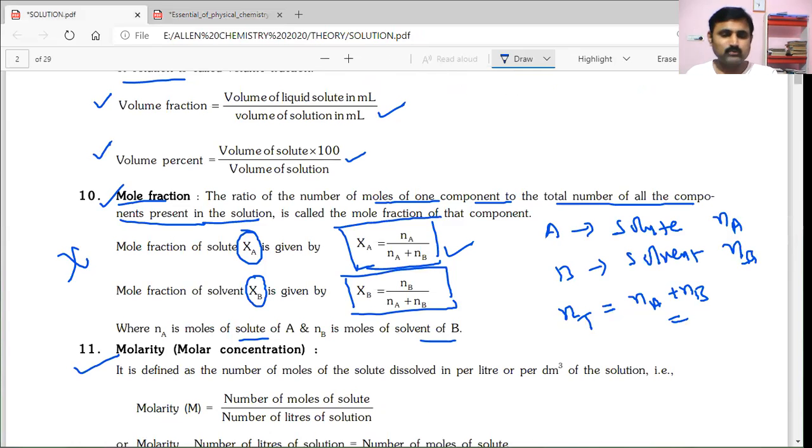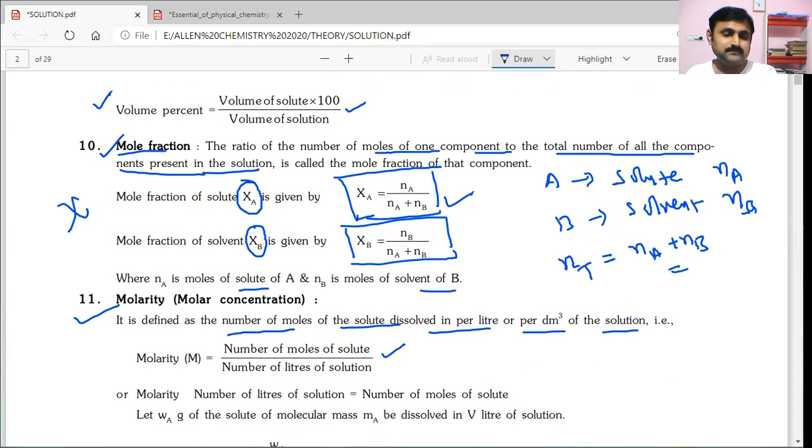Now we'll see that in another book. It is defined as the number of moles of solute dissolved per liter, or per decimeter cube, of solution. Now here is another way of expressing molarity, in terms of the number of liters of solution and the number of moles of solute.